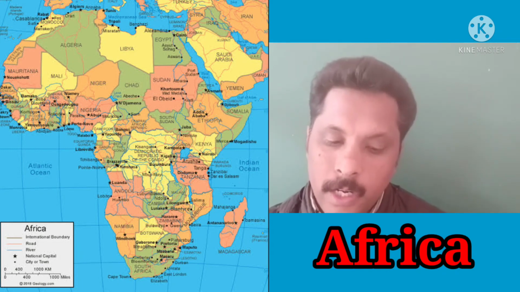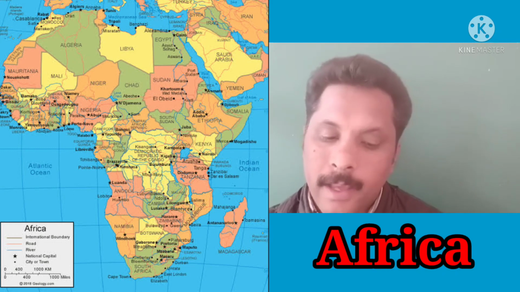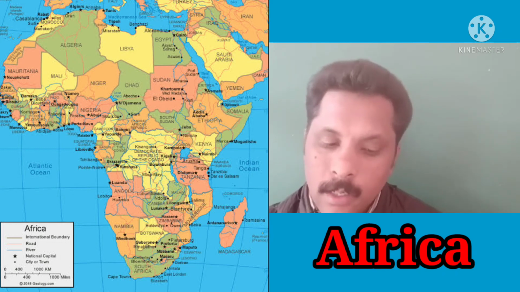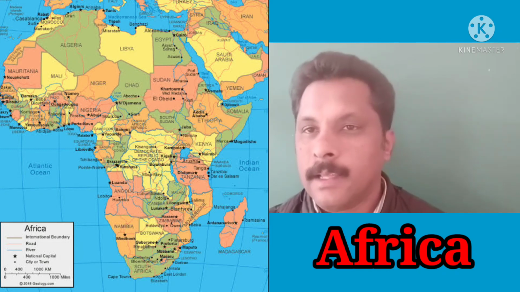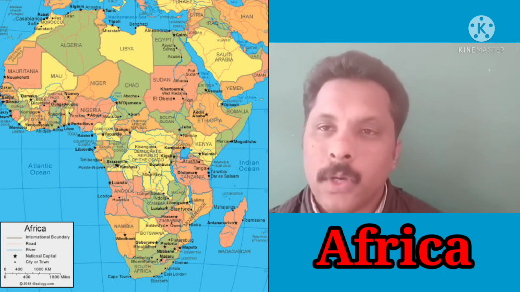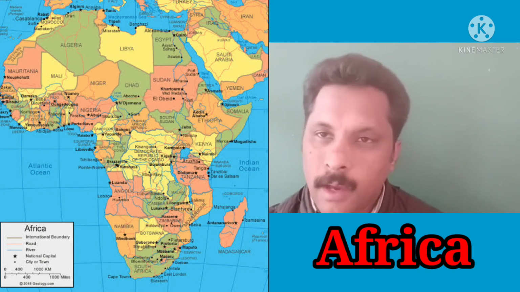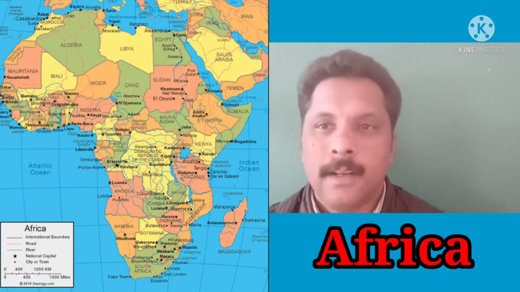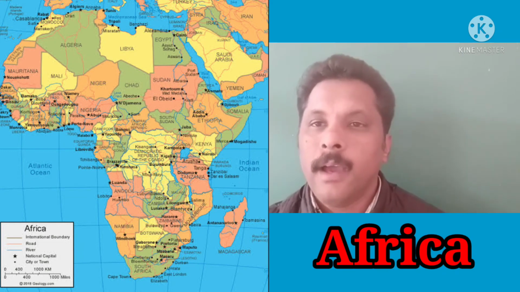Africa is the only continent which is crossed by the three main latitudes: the Tropic of Cancer, the Tropic of Capricorn, and the equator in the middle. These are the three important lines of latitude passing through the continent of Africa. The equator is at 0 degrees. The Tropic of Cancer is at 23.5 degrees north of the equator, and the Tropic of Capricorn is at 23.5 degrees south of the equator.